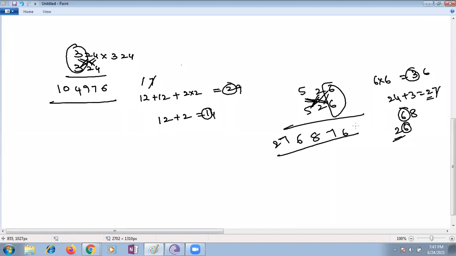The same procedure only we are doing. Ma'am, the answer is wrong. It's 276676, not 876 at last. That only we are getting, 876. It should be 676 at last, ma'am. 276676. Where are we making a mistake then?